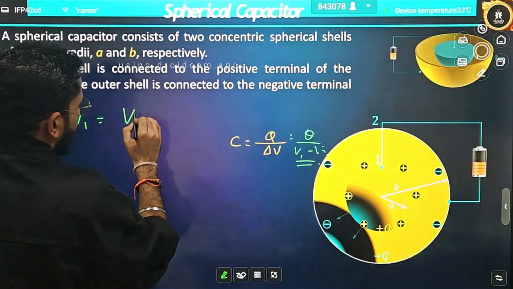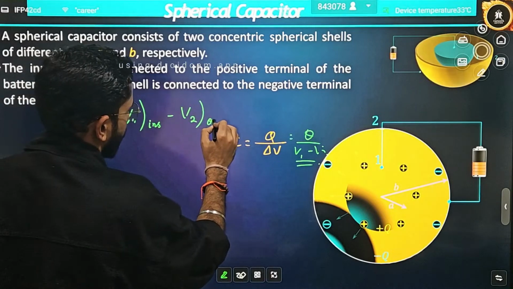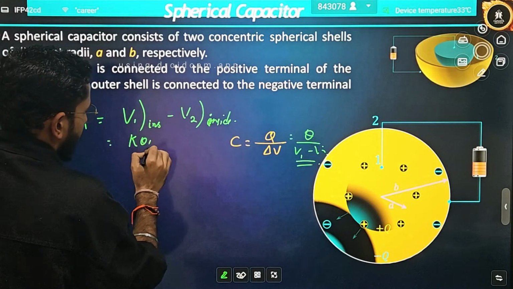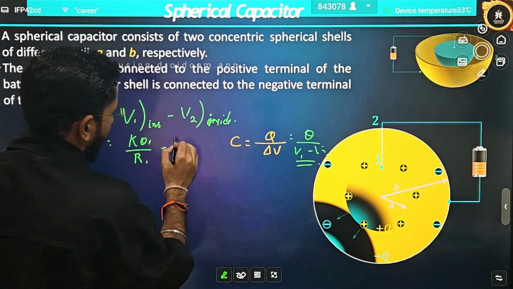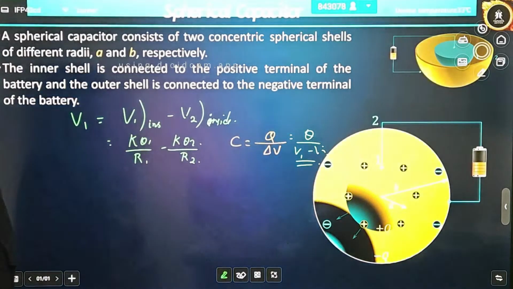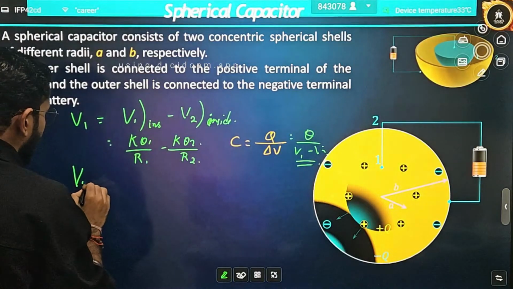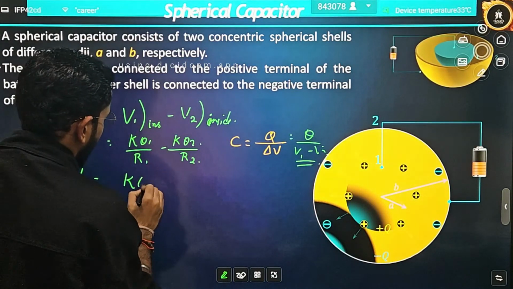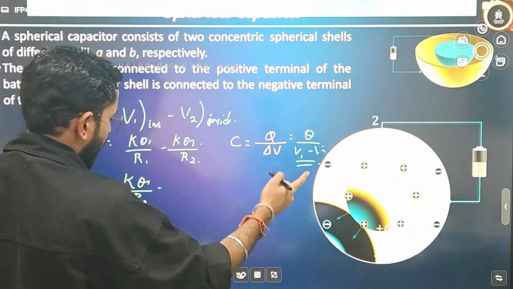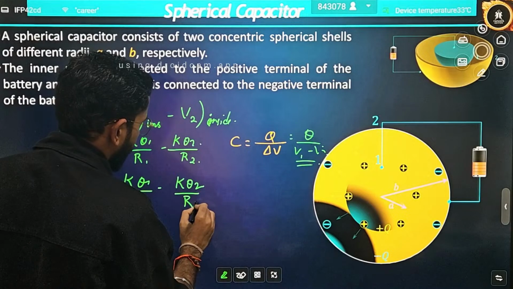How do you write V1? V1 due to surface 1 is what kind of point? An inside point, minus the potential due to surface 2, which is also a kind of inside point. So what will you write? K Q1 divided by R1 minus K Q2 divided by R2, because both are inside points, and for inside points potentials are always constant, KQ divided by the radius. Now if we ask you to define V2, how will you define it? You will write K Q1 divided by R2 minus K Q2 divided by R2, because for 1 it is an outside point, and for 2 it is again a kind of inside point.